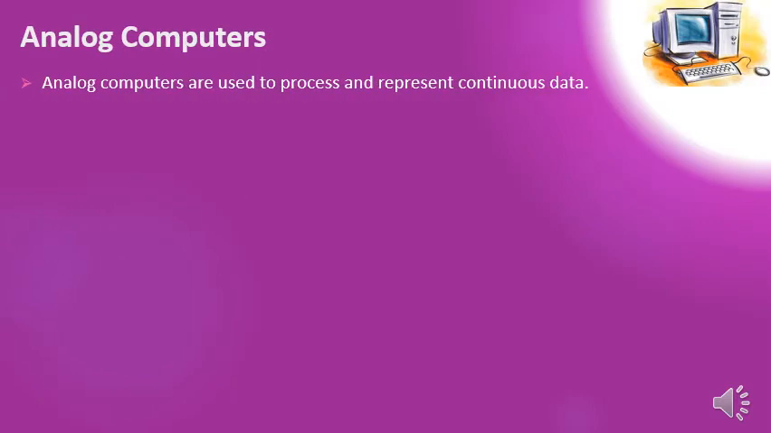Analog computers are used to process and represent continuous data. We are having two types of data mainly. One is discrete type of data and the other is continuous data. In continuous data, we are not having the exact values, we are having the approximate values, while in discrete or digital data we are having the exact values. So analog computers process the continuous data, meaning the approximate data.